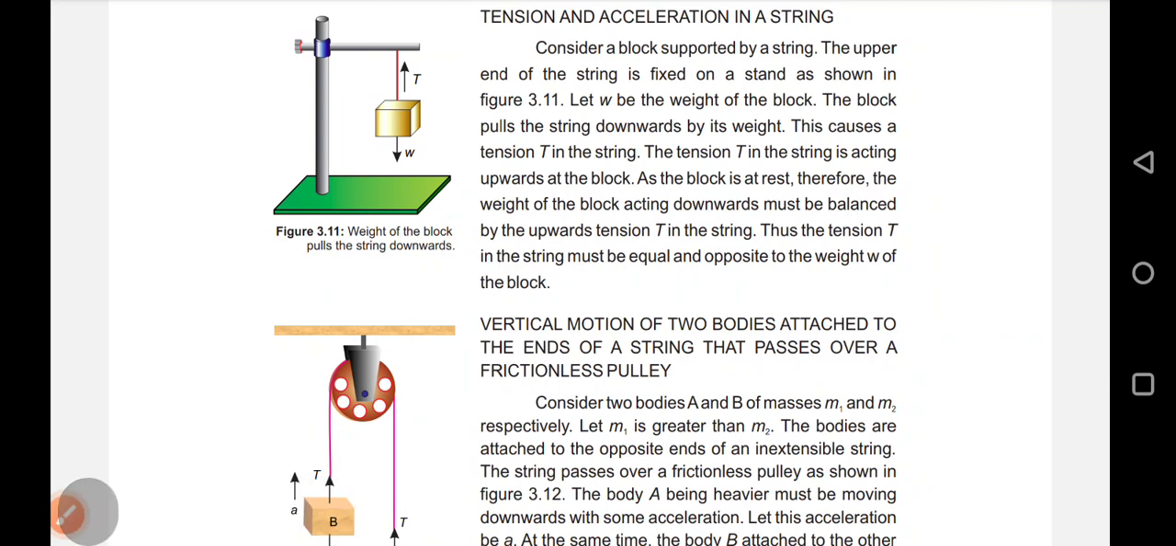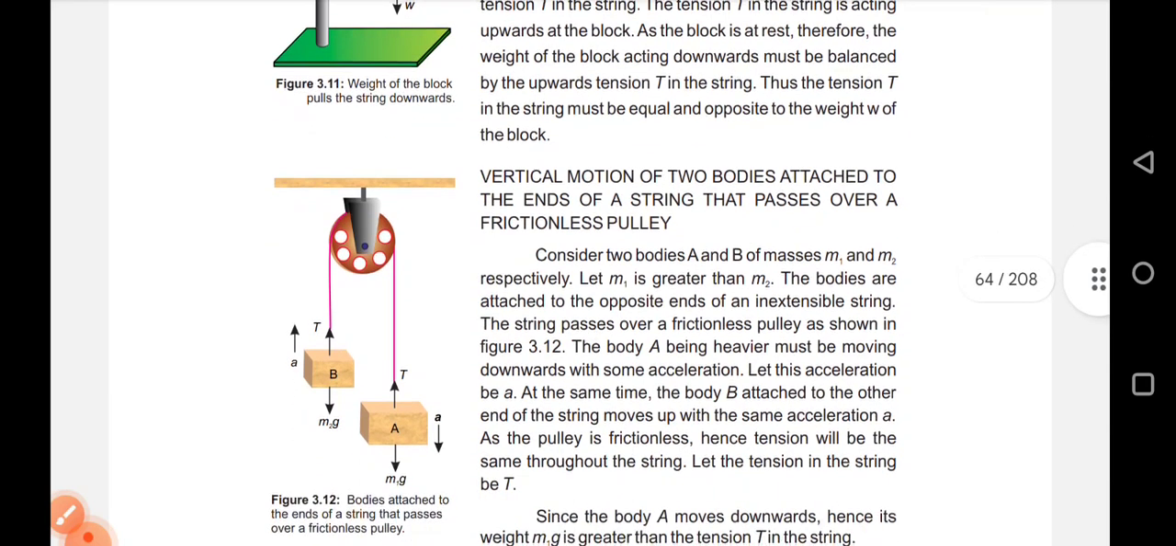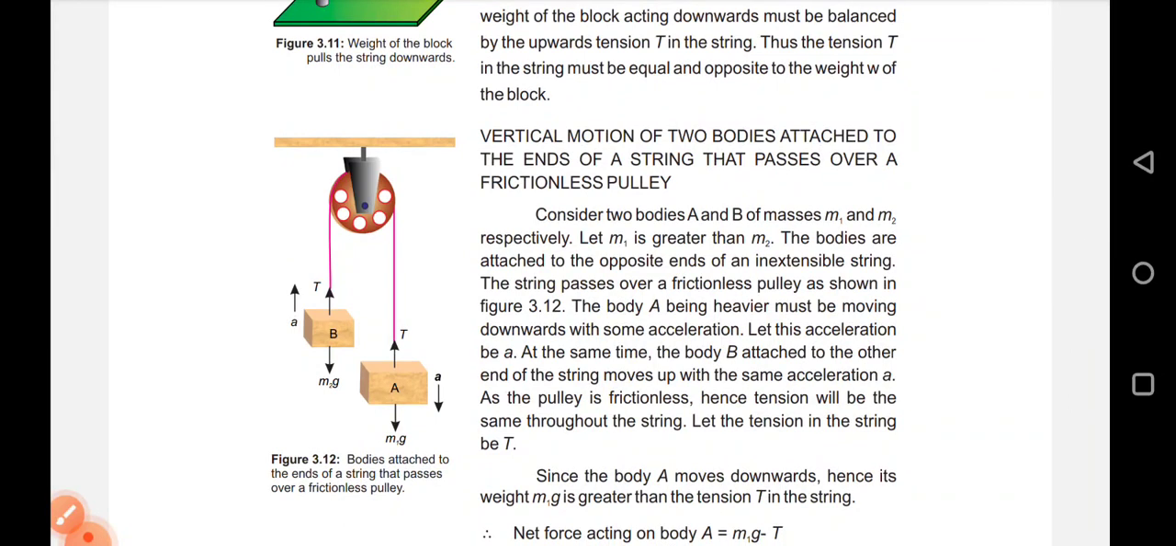This causes a tension T in the string. The tension T in the string is acting upwards at the block as the block is at rest. Therefore, the weight of the block acting downward must be balanced by the upward tension T in the string. Thus, the tension T in the string must be equal and opposite to the weight W of the block. Vertical motion of two bodies attached to the ends of the string that passes over the frictionless pulley.